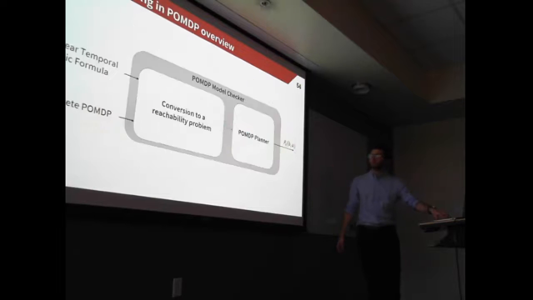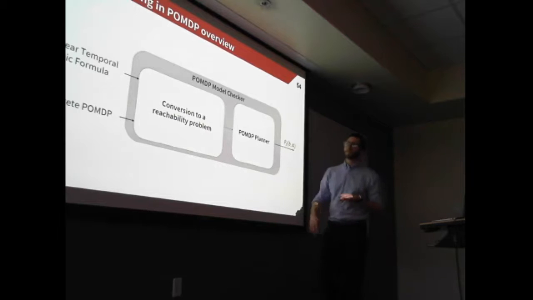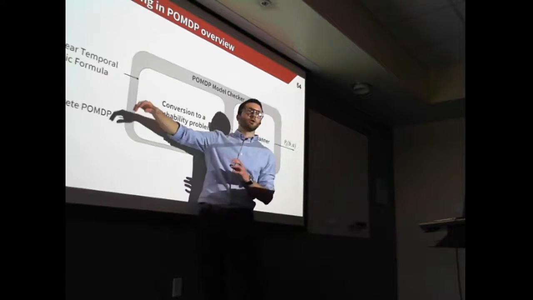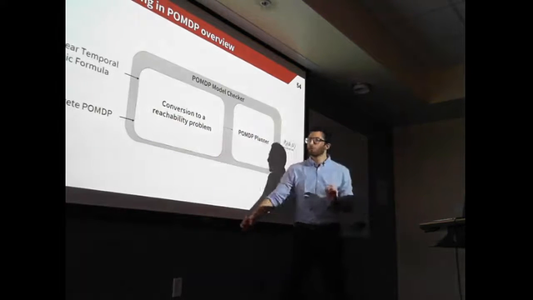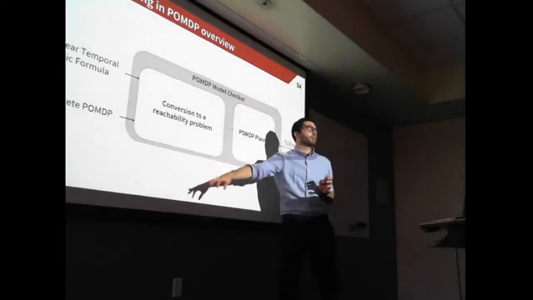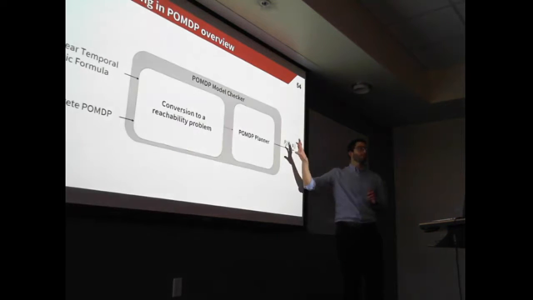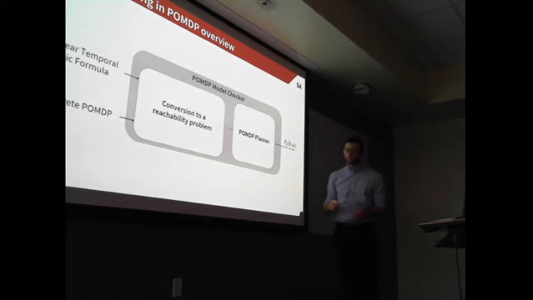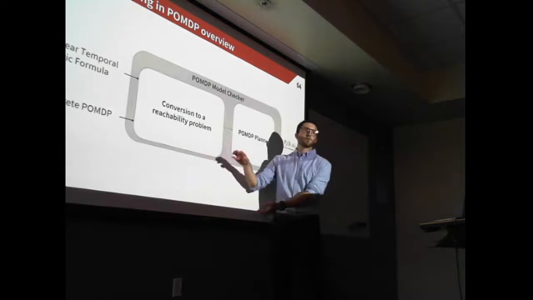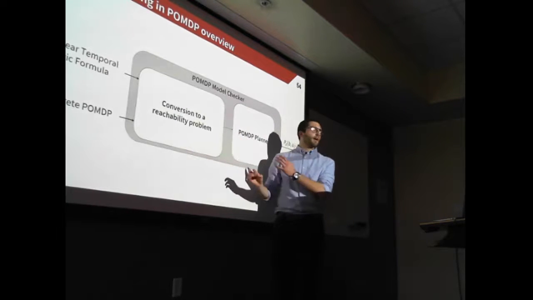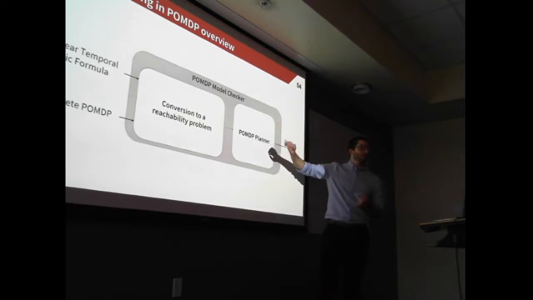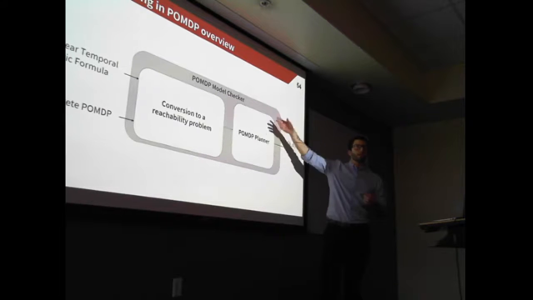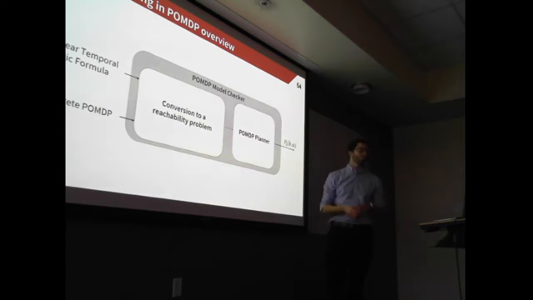What that means is we can build a complete POMDP model checker as follows. We take as input a logic formula, so it's broader than just reachability problems. We take also as input a discrete POMDP model, and we want to compute the probability of satisfying the formula. The first step would be to convert this problem to a reachability problem, and once we've done that, we can define a reward function and use our standard POMDP planning algorithm, like the one I showed in the very first section, for example.